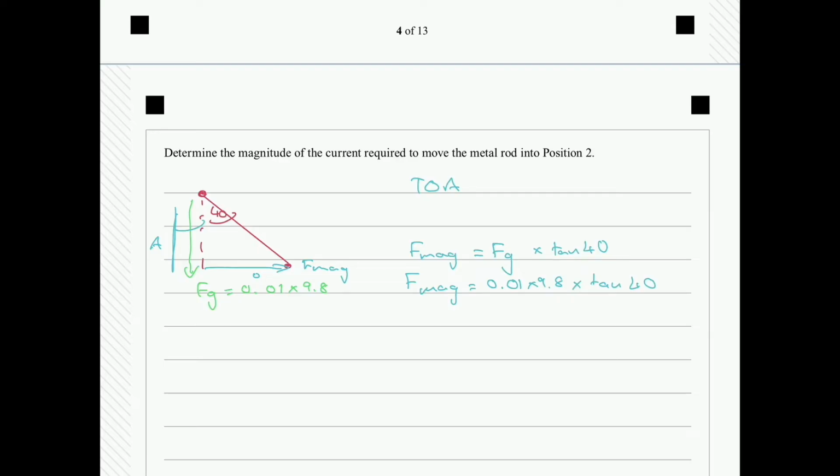So sweet, we've already calculated the force that's pushing our metal rod that's carrying a current towards the right. And that is a force of 0.08223 newtons. So that's important. I need to confirm this is in newtons. We did make sure we converted our mass to kilograms. And so we can go from here.